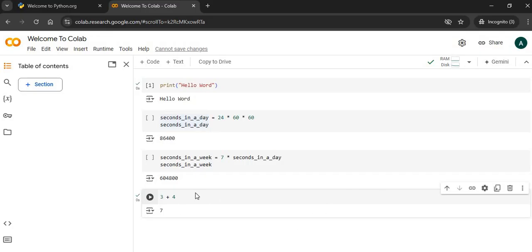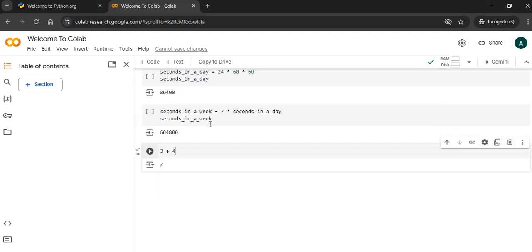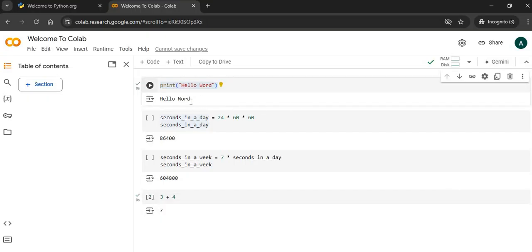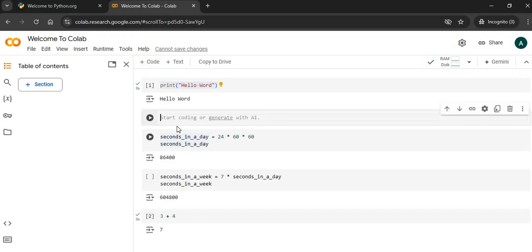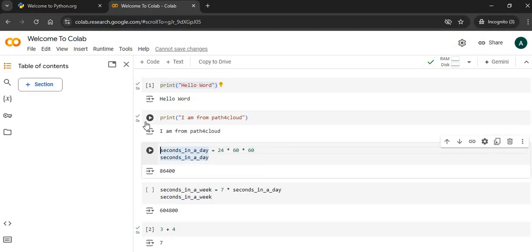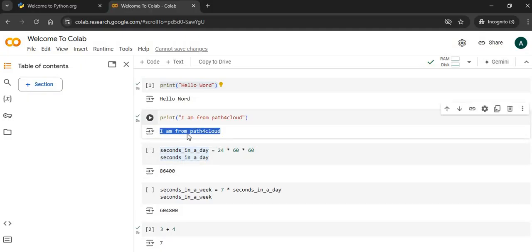And if you want to add more, you can simply add one more here. This way we can make use of Colab. If you want to add more, just hit add and you will have a new shell, where you can simply say print, okay, I am from, let's say, Pathfor Cloud, and that's it. Once you press Shift+Enter it will be executed, or you can directly click here. So that's what you can do. This is the third option you can use.